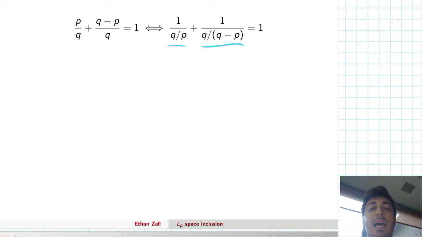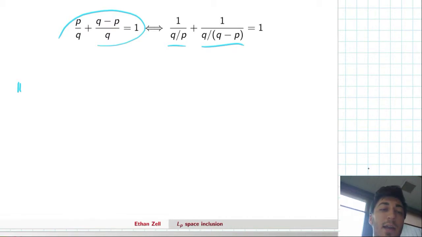The way to see that is to look at these fractions here on the left, which makes it a little easier to see why this is true, and then we can rewrite it in the way on the right. The way that people sometimes look at this is that you have your p norm of f, and then you want to somehow rewrite that in terms of your q norm.